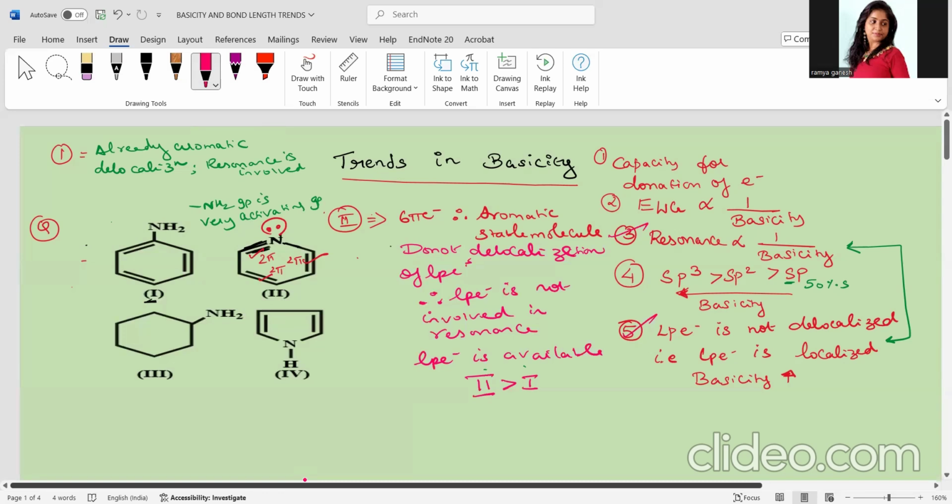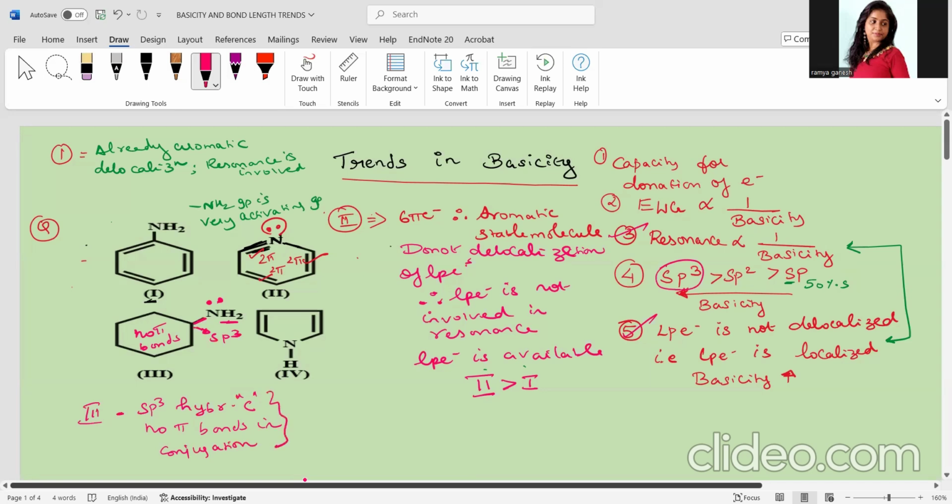Now let us consider the third structure. Nitrogen is here. It has made 3 bonds. It is having a lone pair of electrons, ma'am. Is there any possibility for it to go for delocalization, ma'am? No, because there is no pi bond here. Also, it is connected to an sp3 hybridized carbon. So what do I know? sp3 hybridized ones are going to be more basic. So in option 3, it is connected to an sp3 hybridized carbon. Also, no pi bonds in conjugation.